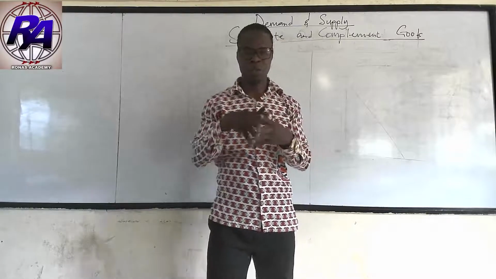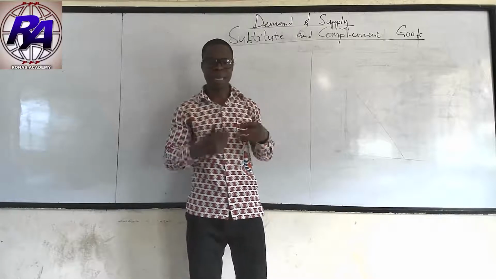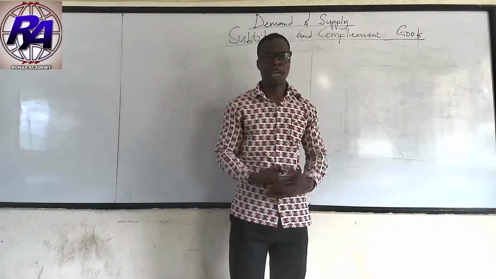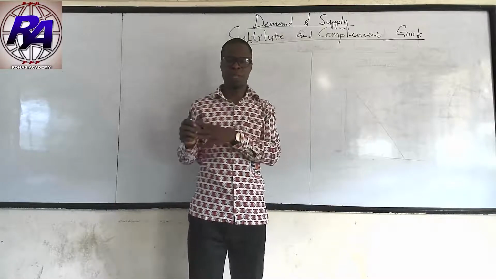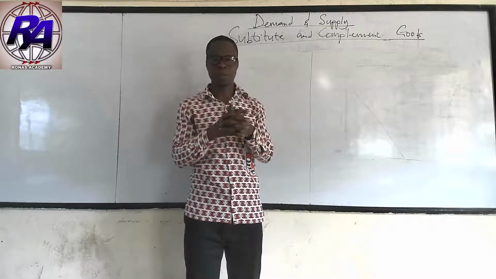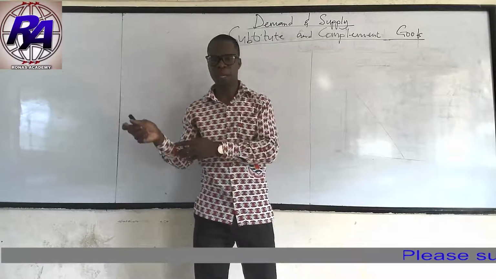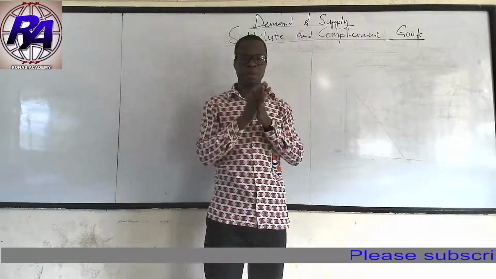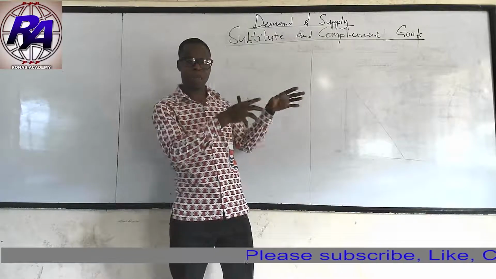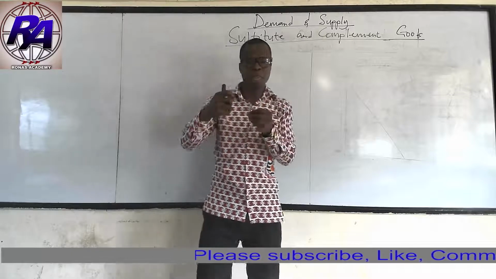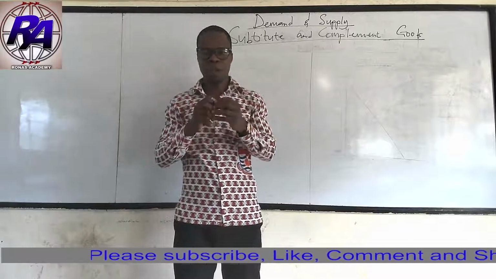Anytime we are talking about substitutes, we are saying that substitutes are goods having similar characteristics. They can serve the same purposes. So we have substitute goods serving the same purposes. For instance, we have Coke and Pepsi. They are substitute goods. Is that okay? We have Pepsodent and Close-Up, or Close-Up and Colgate. They serve the same purpose. So these are close substitute goods. Now, if price increases, when we are talking about substitute goods, what will be the effect on the demand of the other substitute goods? That will be our focus today.